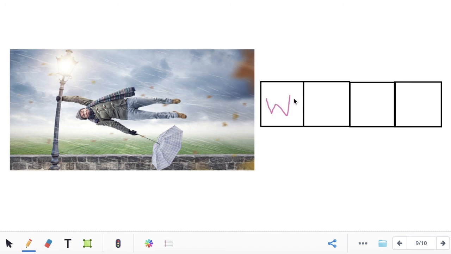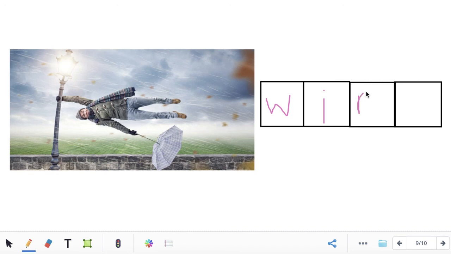W. What's the second sound you hear in the word wind? I. What letter makes the I sound? I. What's the third sound you hear in the word wind?